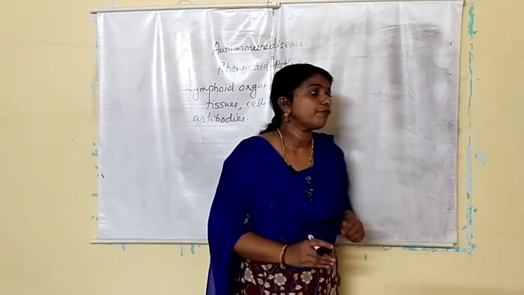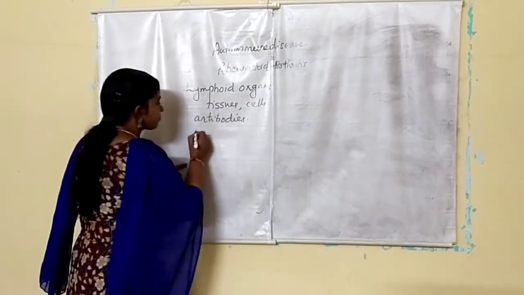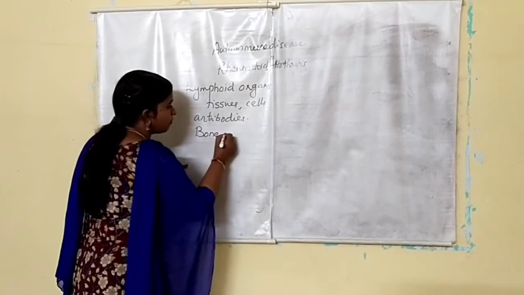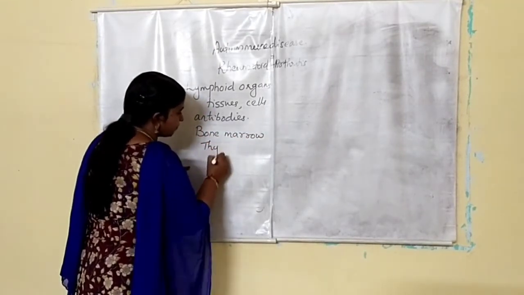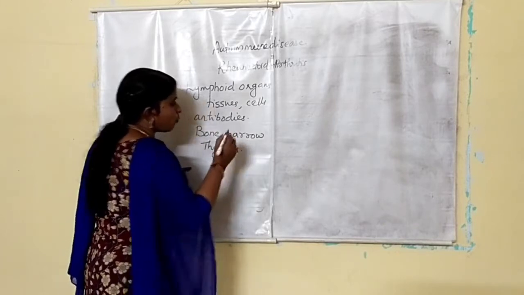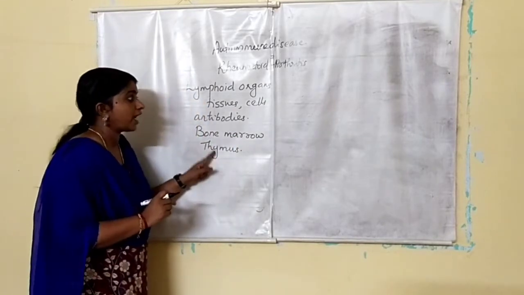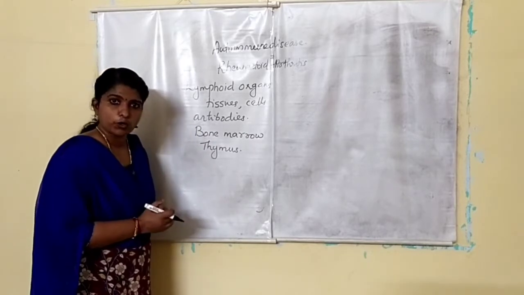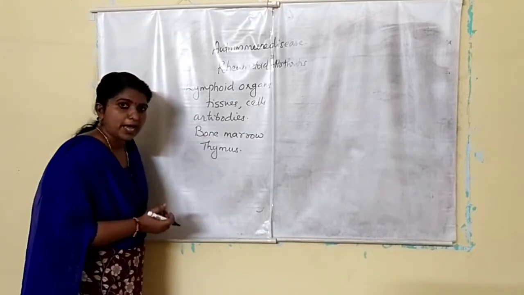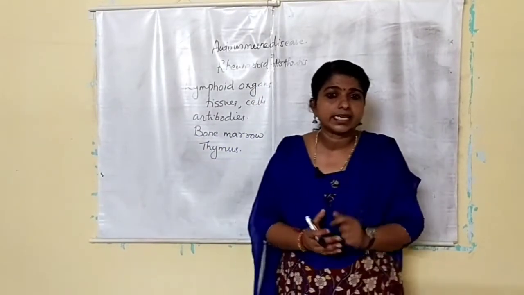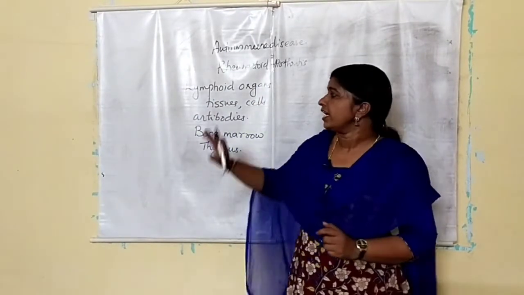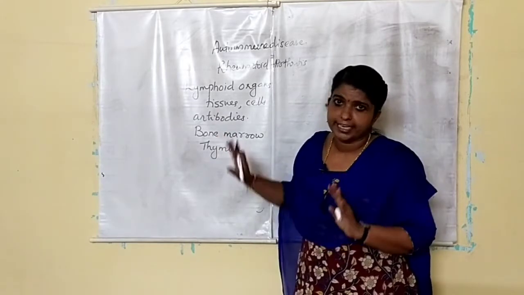The primary lymphoid organs include bone marrow and thymus. Bone marrow is the main part where all the blood cells are formed. Along with that, lymphocytes are also originated.